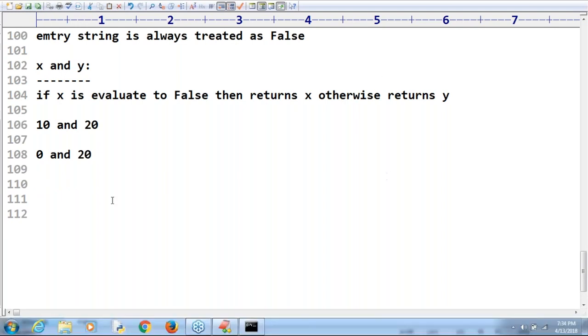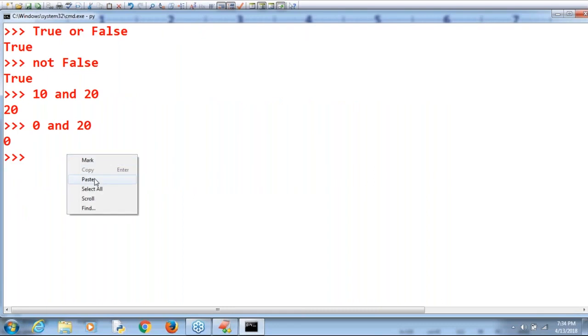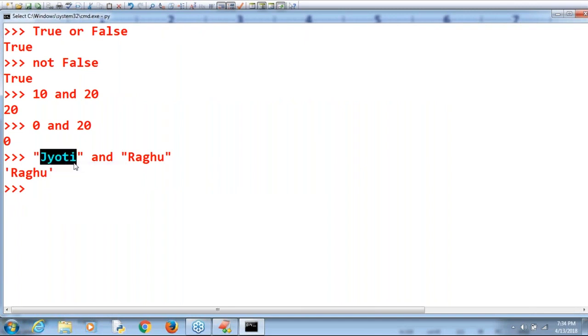One minute, please wait. This is my statement: Jyoti and Raghu. Like this I am taking, sir. What is the output by default we are going to get? If our discussion is true, can you please cross-check, Raghu? Because the first one is not evaluated as false. If the first one is evaluated to false, then we get the first one only. But the first one is not false, that's why we always get the second one. The answer by default is Raghu.